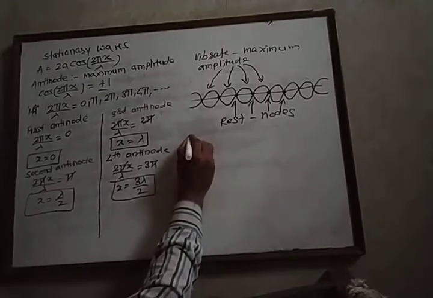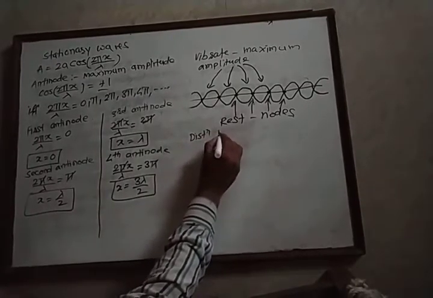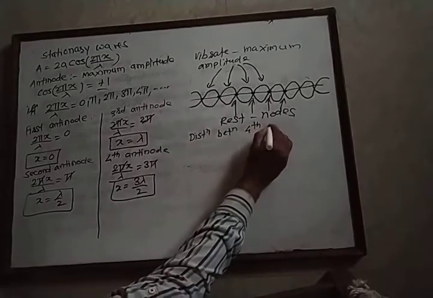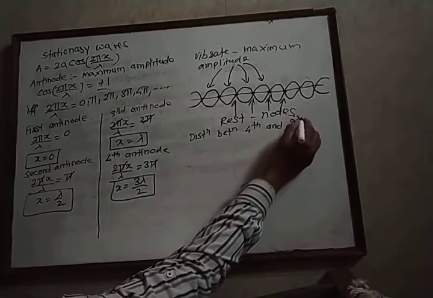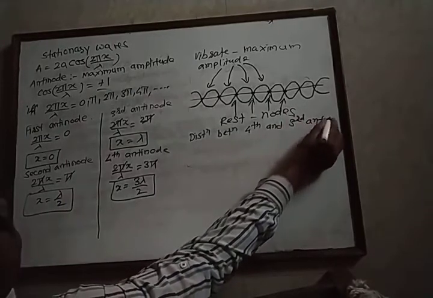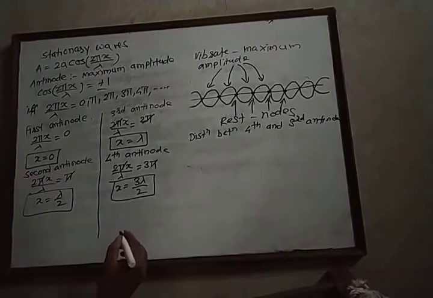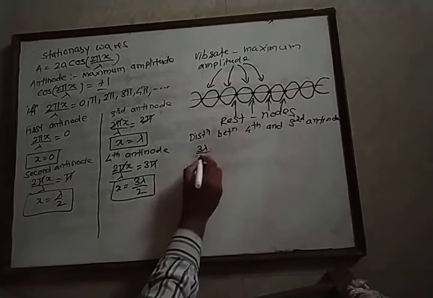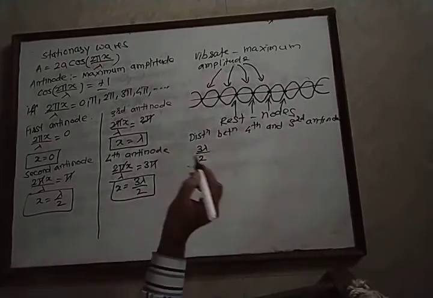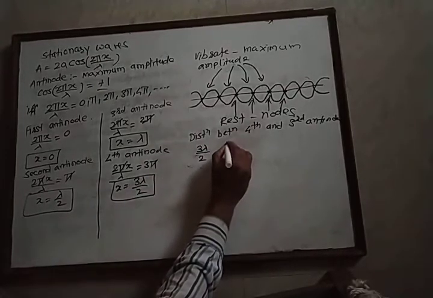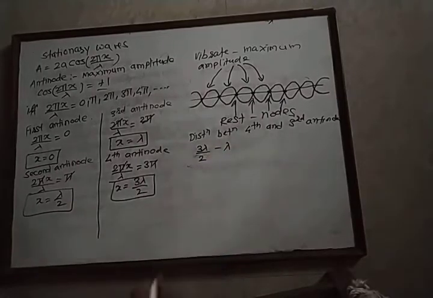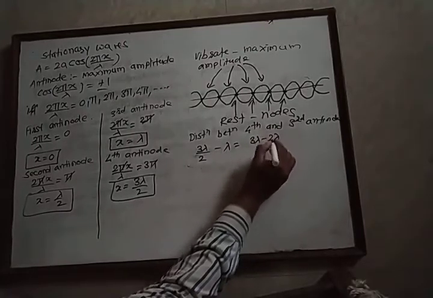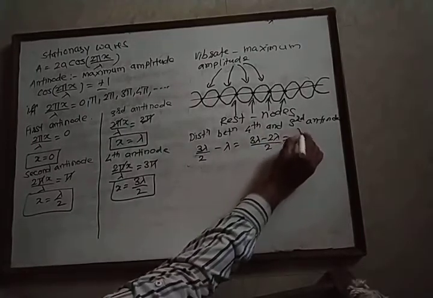Now we calculate the distance between the fourth and third antinode. The fourth antinode is obtained at a distance of 3 lambda by 2, and the third antinode is obtained at a distance of lambda. Therefore, if we take the subtraction, then we get (3 lambda minus 2 lambda) upon 2. Therefore, we get lambda upon 2.